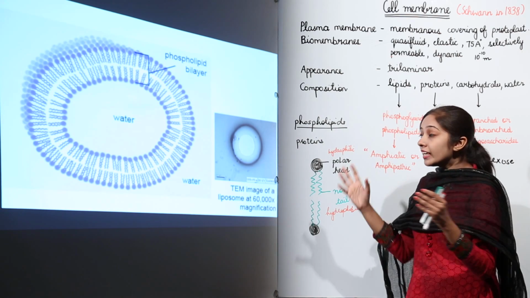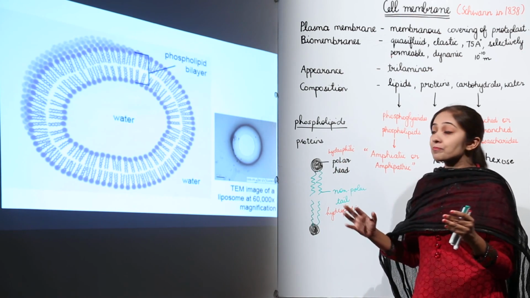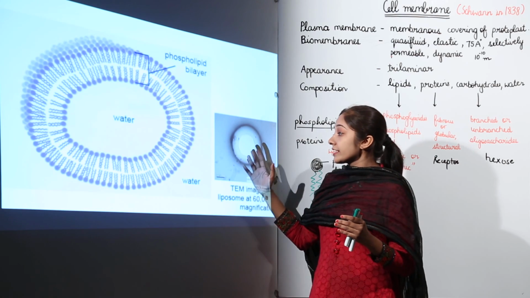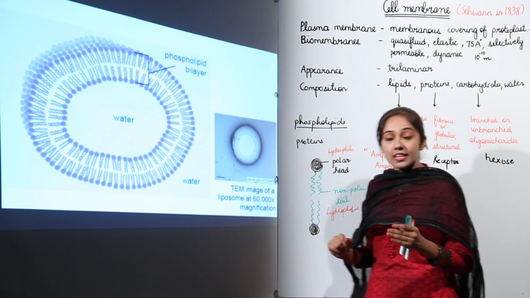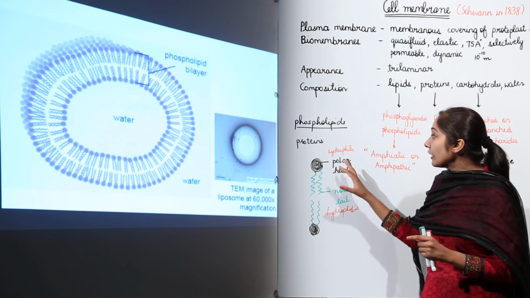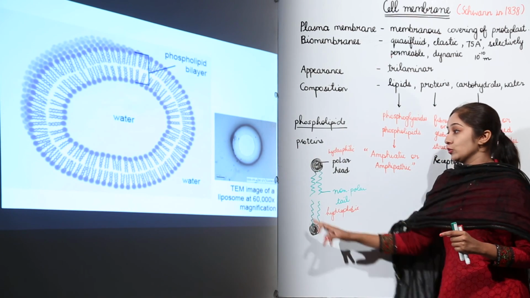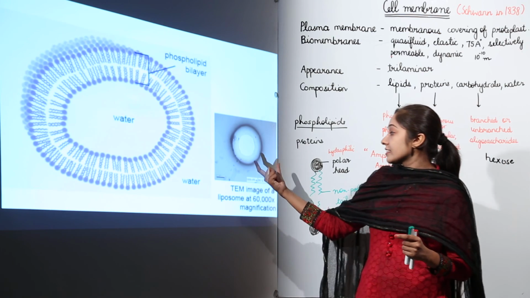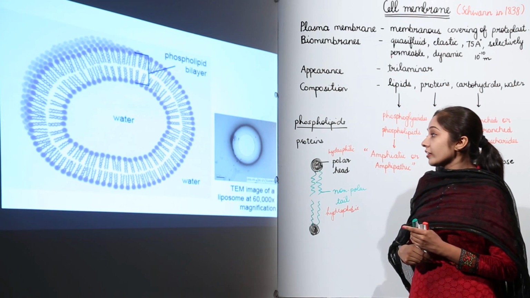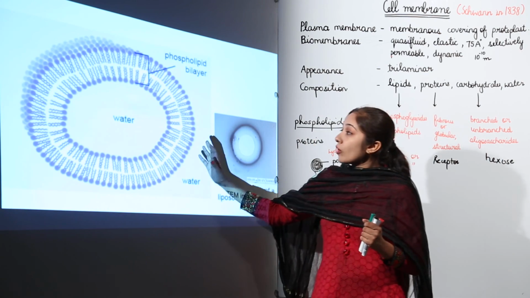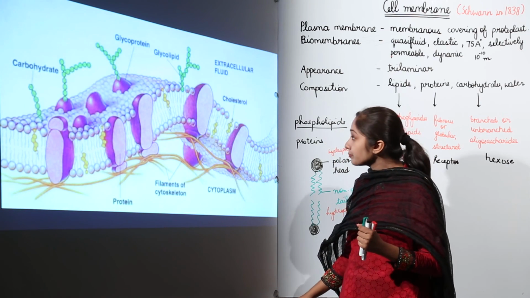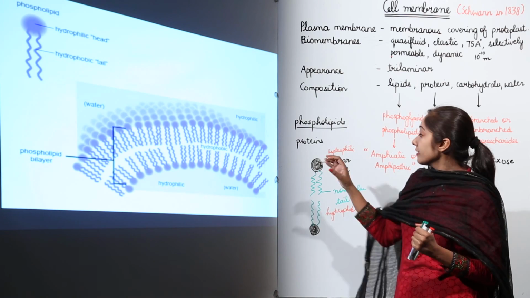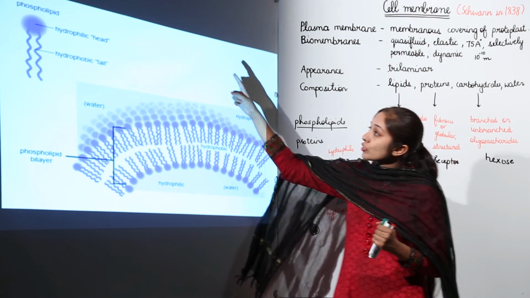So this membrane separates the external aqueous environment from the internal aqueous environment by arranging these phospholipid molecules. And here you can see this TEM image of how this membrane looks.